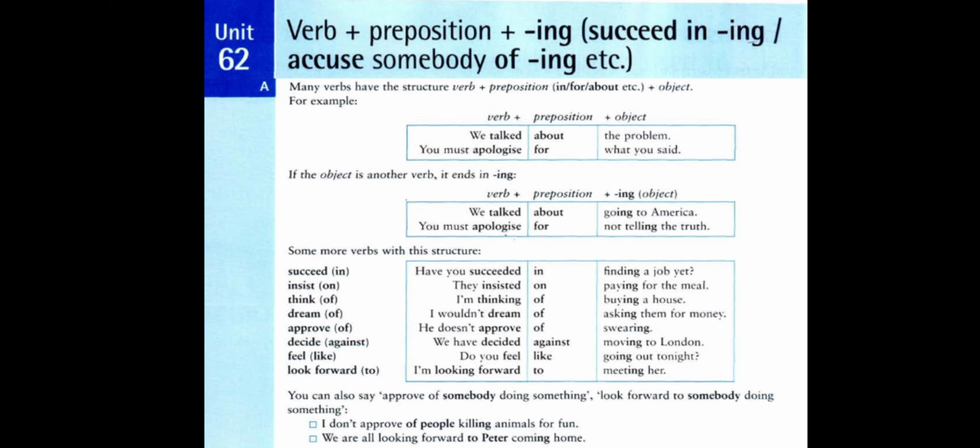Example number 2, we are all looking forward to Peter coming home. We have the verb looking forward followed by the preposition to, followed by Peter, a person here, then comes verb plus ing here, coming home. So in these two examples, we have somebody comes after the preposition, then comes the verb plus ing.